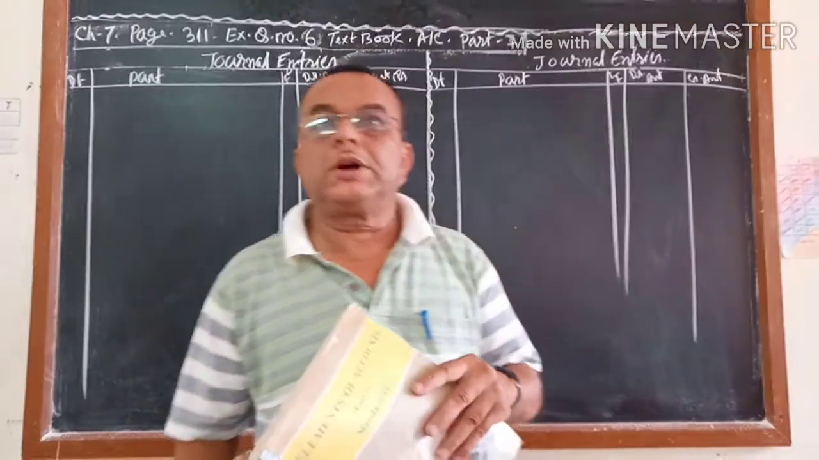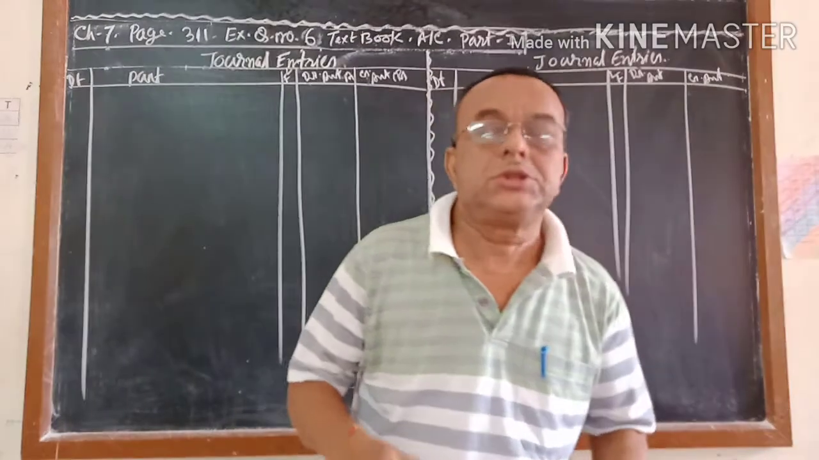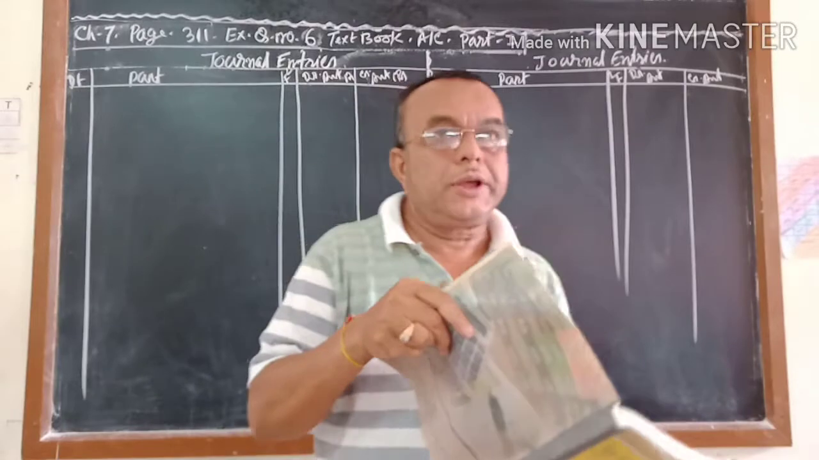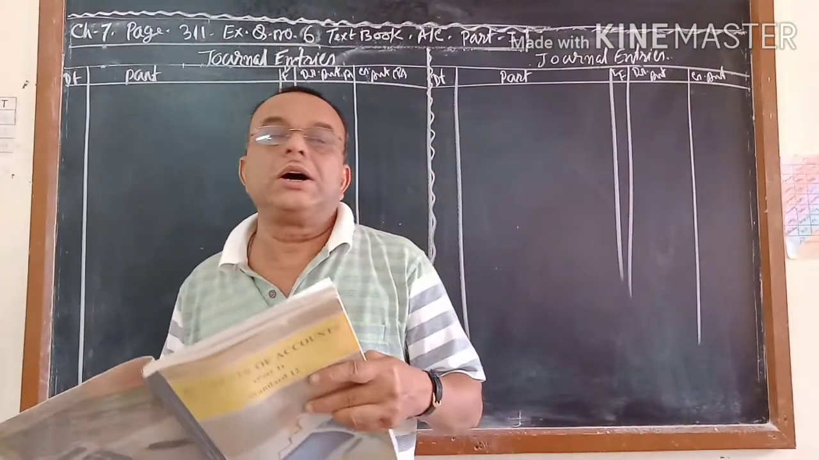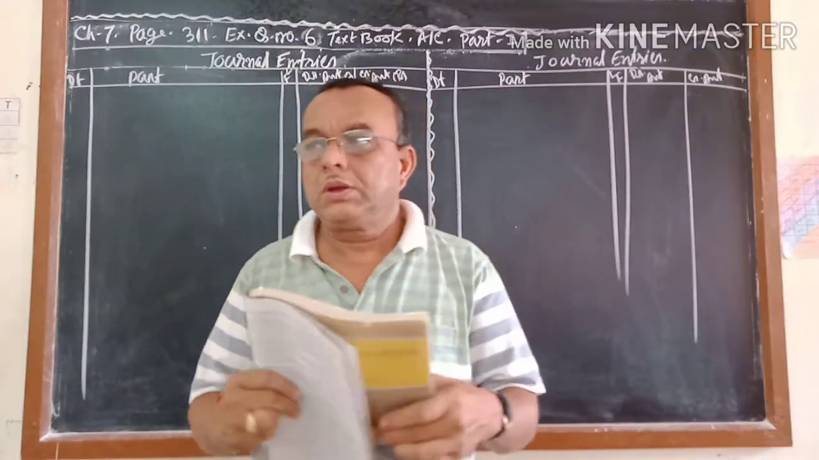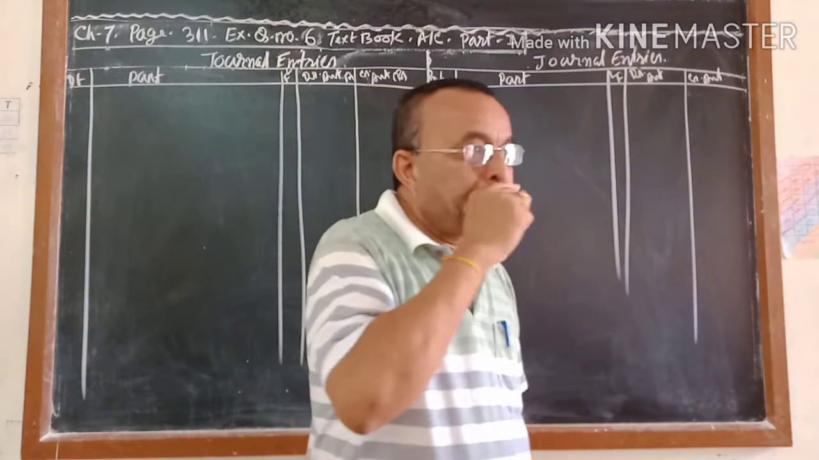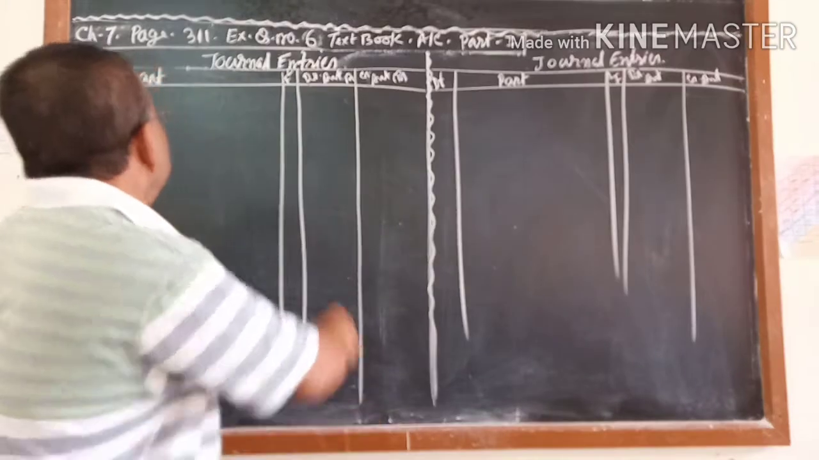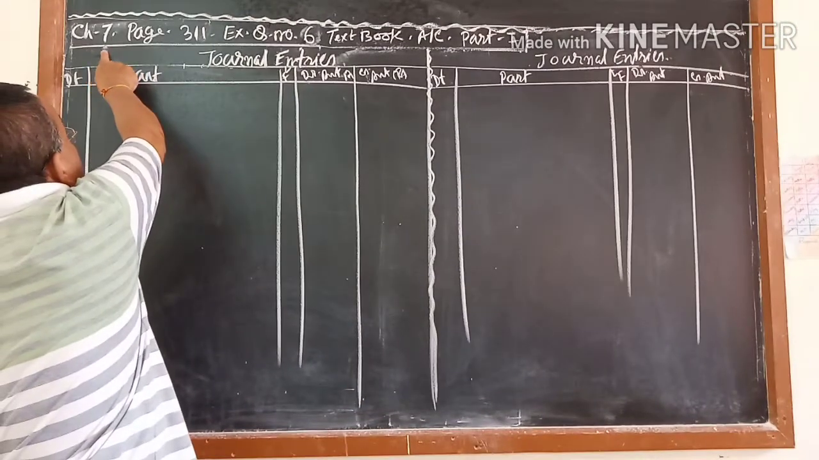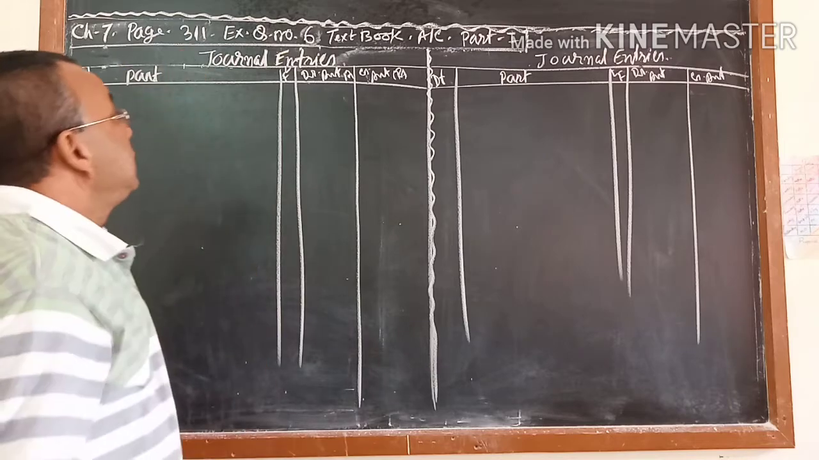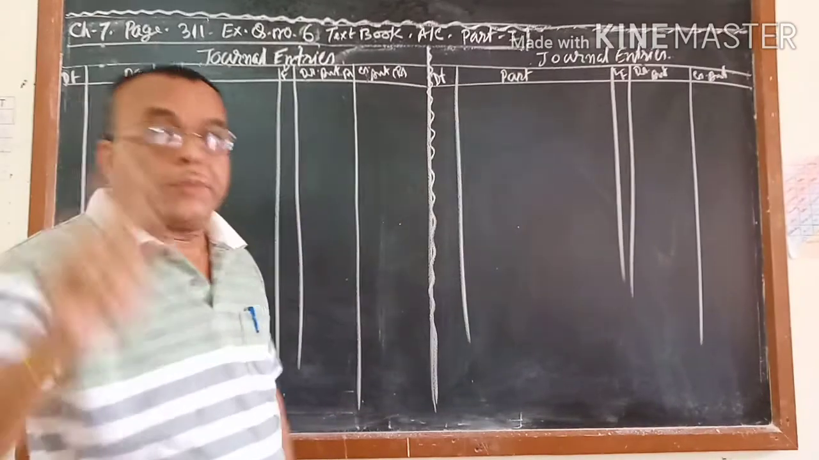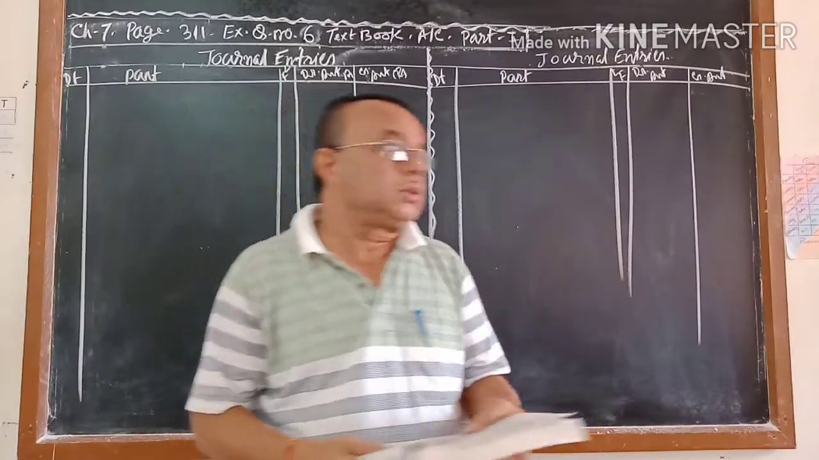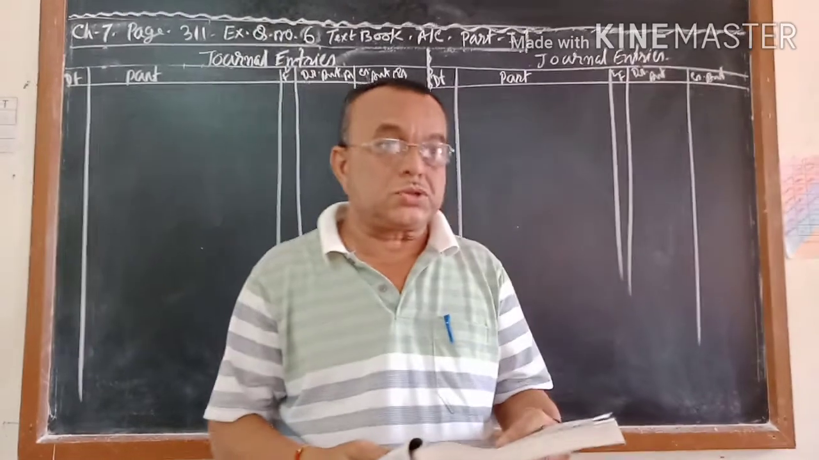All of you know the 7th chapter was going on, that is dissolution of the partnership firm according to your textbook, part 1. This is the last chapter. In the previous video I completed exercise question number 5, according to your textbook, chapter 7, page number 311. Today I will do the next question, that is question number 6.